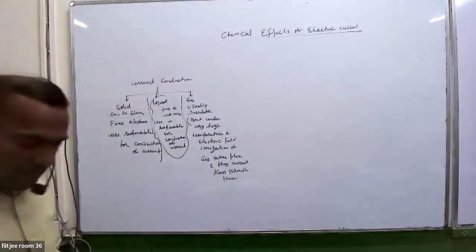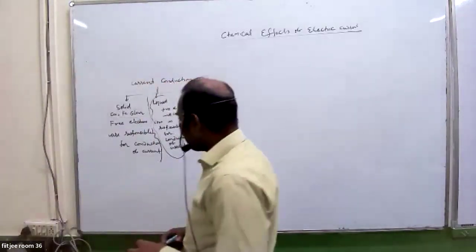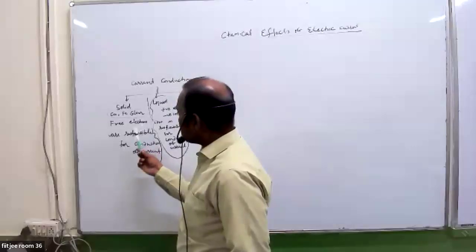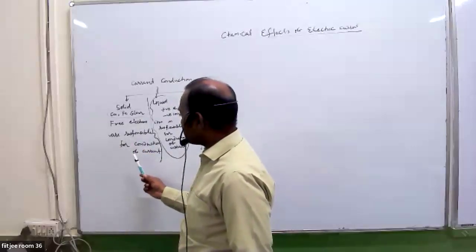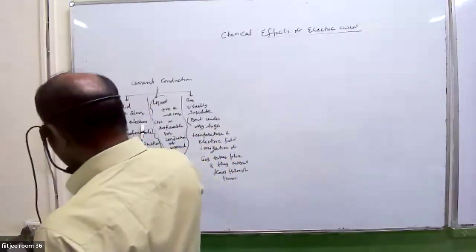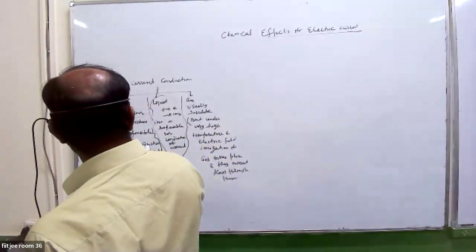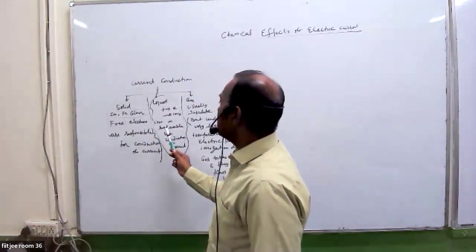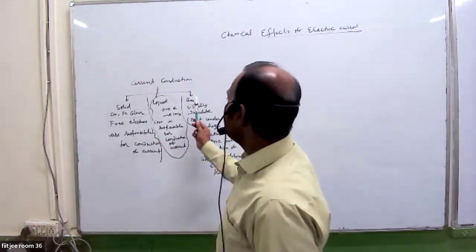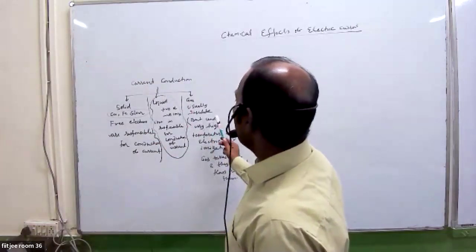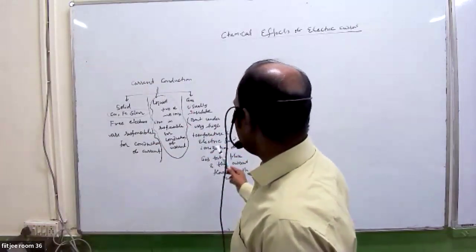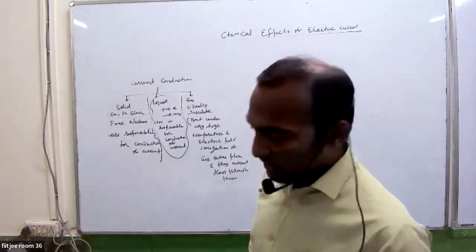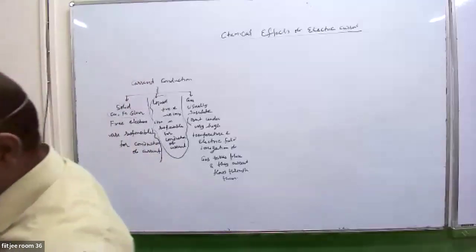Solid: copper, iron, and silver. Free electrons are responsible for conduction of current. Liquid: positive or negative ions are responsible for conduction of current. Gases: usually insulators, but under very high temperature and electric field, ionization of gas takes place and they start conducting current.